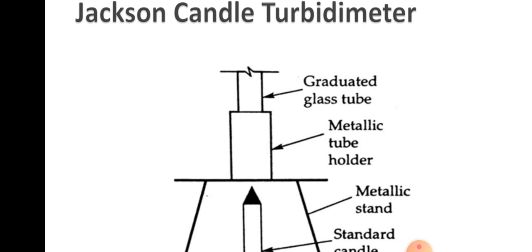So we express in JTU. Usually the Jackson's candle turbidimeter is limited to measuring the turbidity of water from natural sources. It is not usually applied for treated water, since the lowest turbidity that can be measured using a Jackson's turbidimeter is 25 parts per million. Below that we cannot measure. So for treated water we usually don't use this Jackson's candle turbidimeter. It is normally used for water which is obtained in natural sources.